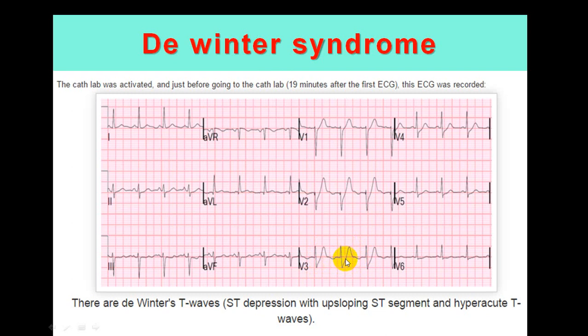So this is upsloping ST segment with T wave, which is hyperacute. V1, V2, V3. V2 and V3 are more prominent. In V1 also, this is classical De Winter sign, or we call De Winter syndrome. Person has to be catheterized, angiography must be done, and he should be sent to angioplasty.